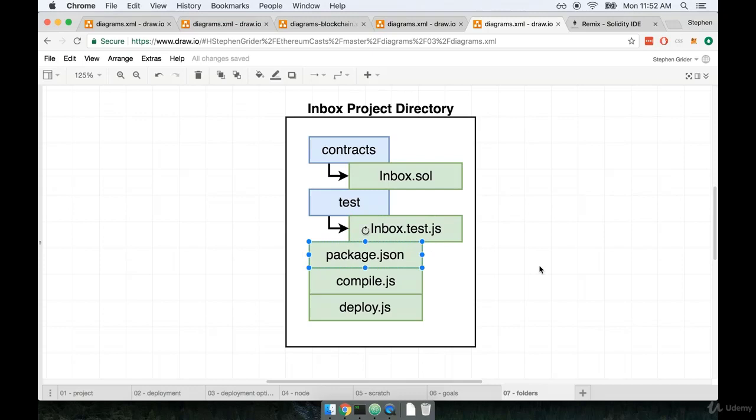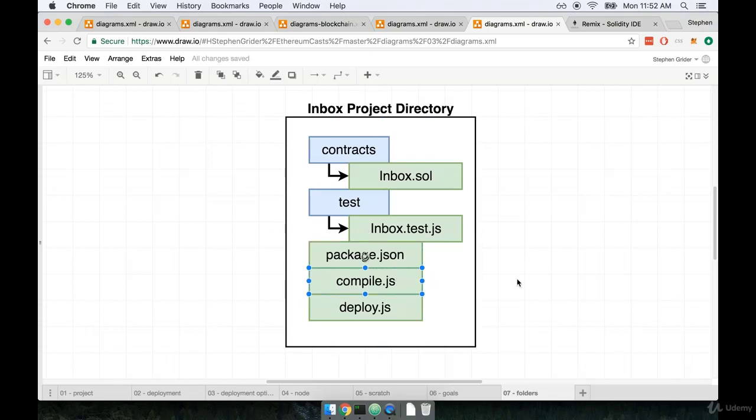Next, inside of our root project directory is the package.json file. Like any other JavaScript project that you might have worked on over time, the package.json file will behave in the same way. So we're going to create some number of scripts inside of it, and it's also going to record different dependencies that we install into our project.